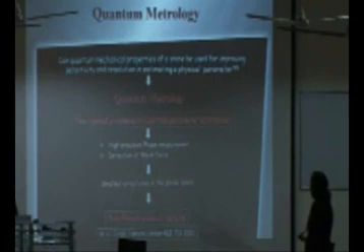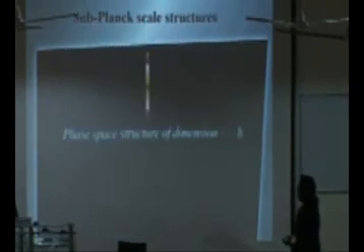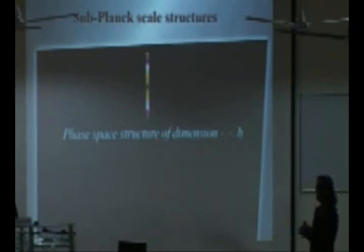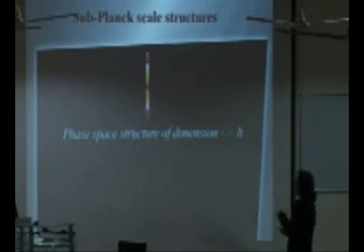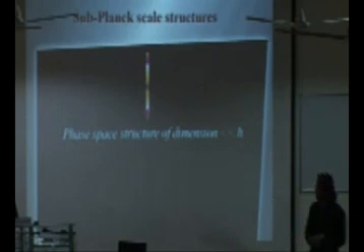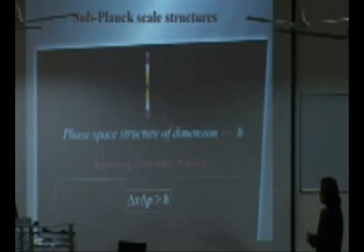These sub-Planck scale structures are a kind of phase space structures. The dimension comes below Planck's constant. This basically appears in the quantum interference region, and we know the Heisenberg uncertainty principle says that the uncertainty product should always be greater than or equal to h bar, not less than that.